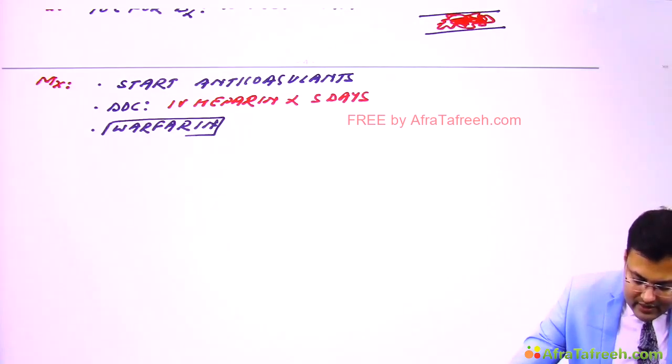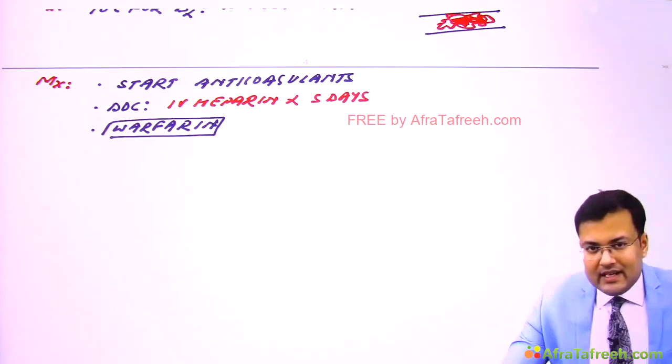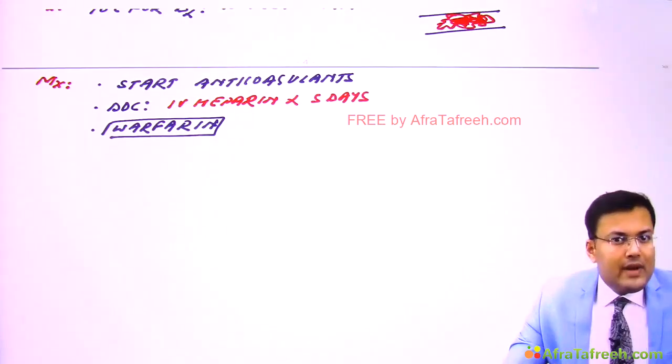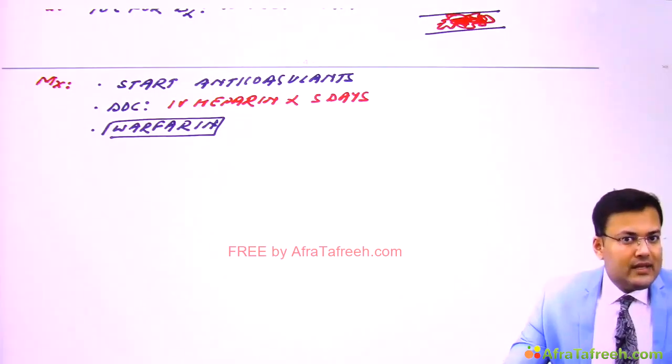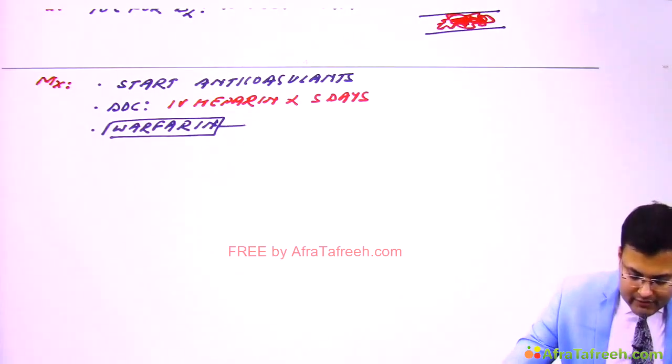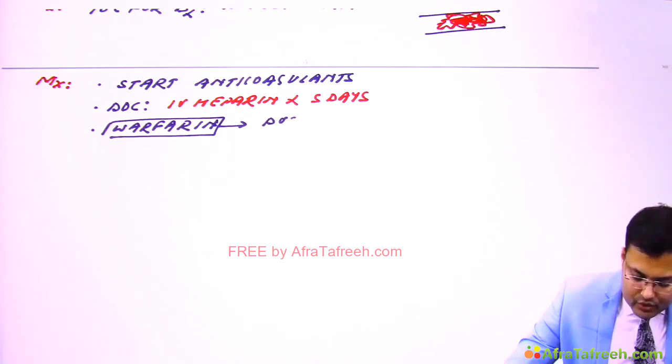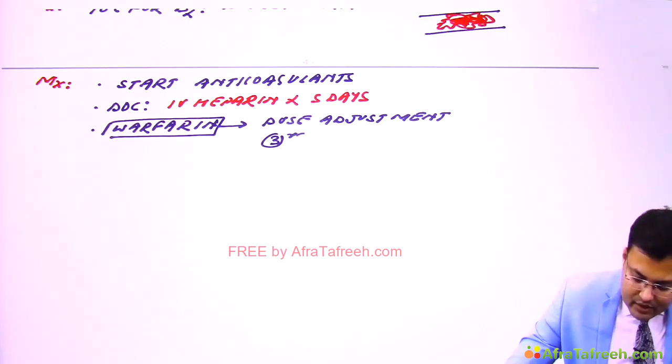So second question which is asked indirectly, that after how many days dose adjustment is required. So you start warfarin and dose adjustment is required 3rd day onwards.